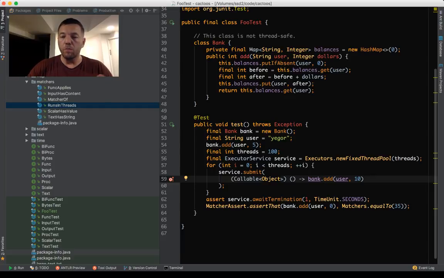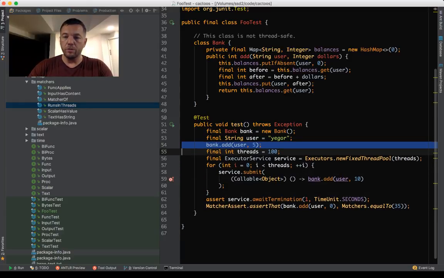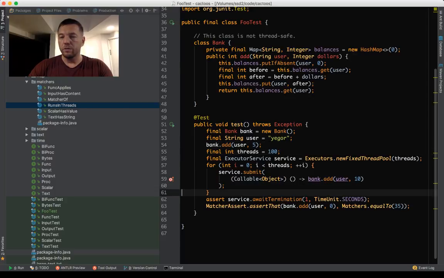And then here I wait for them. I don't want to jump to this assert immediately. I want all of them to finish, and I want to make sure that they are done and the balance of the user is correct. So if I start with the balance 5, and then here I do 110, so it means 105, right? So if I add 0 here, it has to be 105.